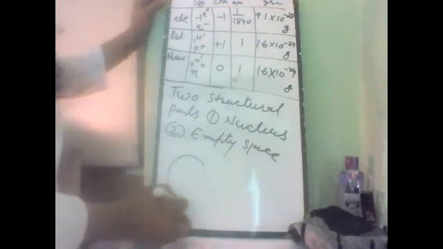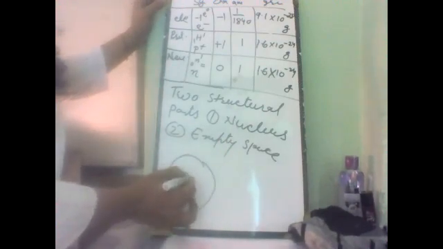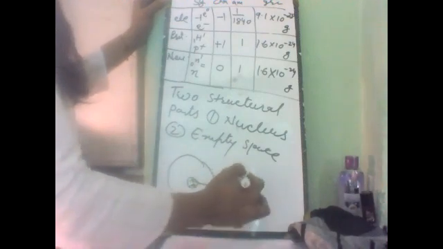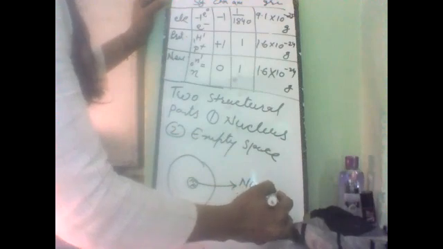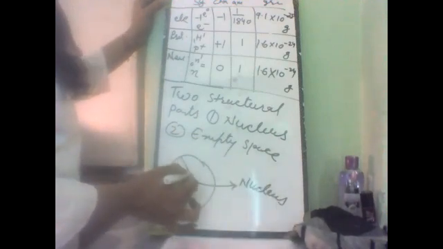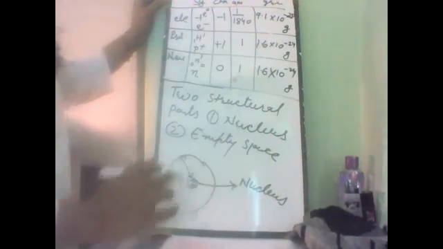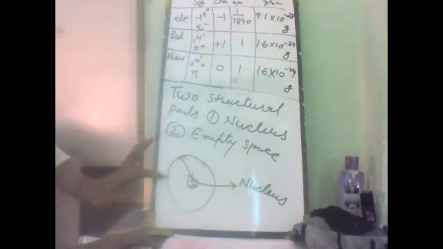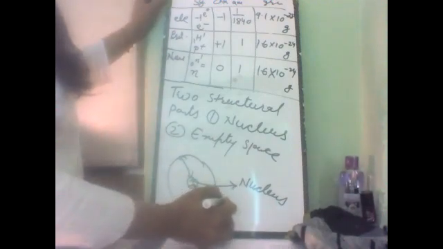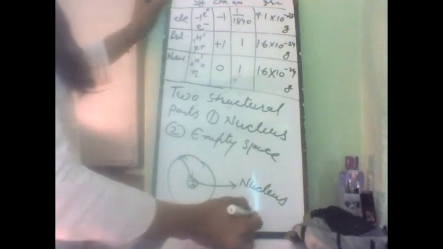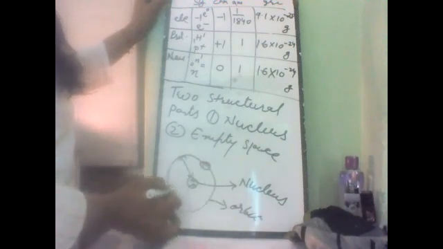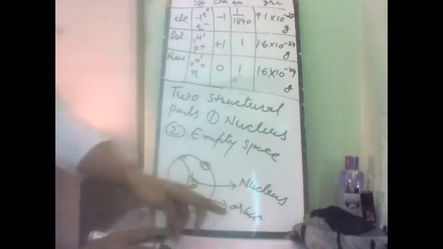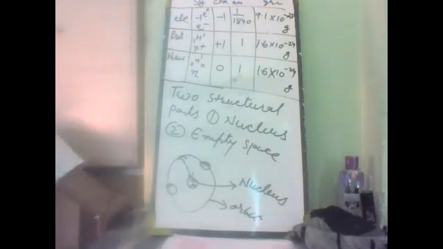See, this is the nucleus, neutron and proton are present there. There is an empty space between the shells. So these are the empty spaces. Orbits: electrons revolve in an orbit or shell, and this is known as an orbit. Electrons are revolving in this orbit. This orbit is known as a shell also.